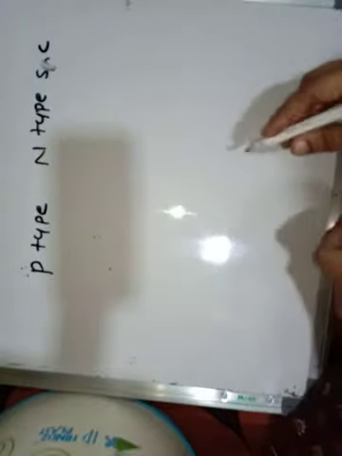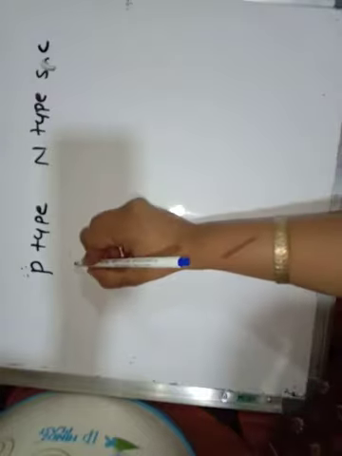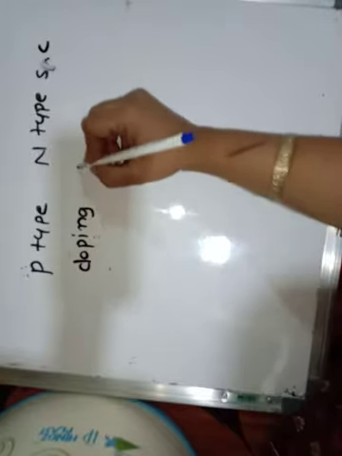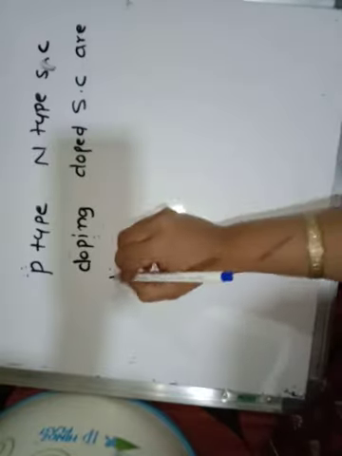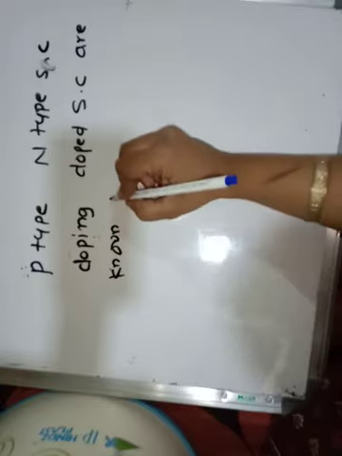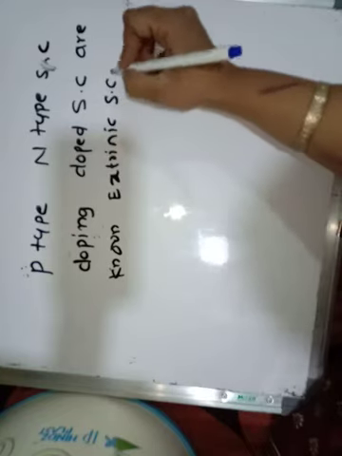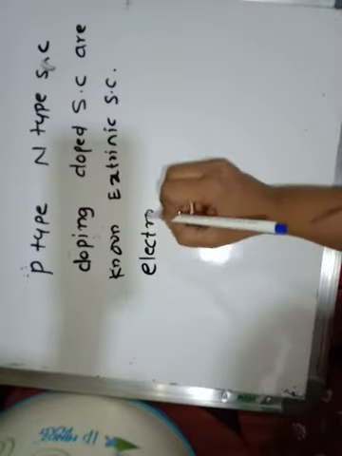So the process of adding the impurity is known as doping, and the doped semiconductors are known as extrinsic semiconductors. In the case of semiconductors, current flows due to the motion of two types of charges, electrons and holes.